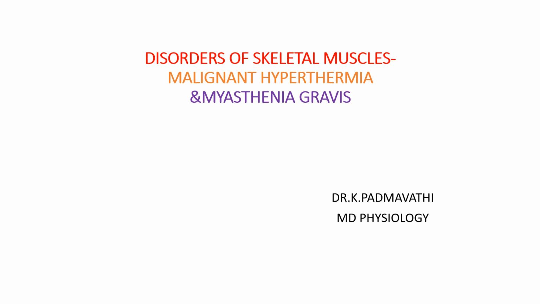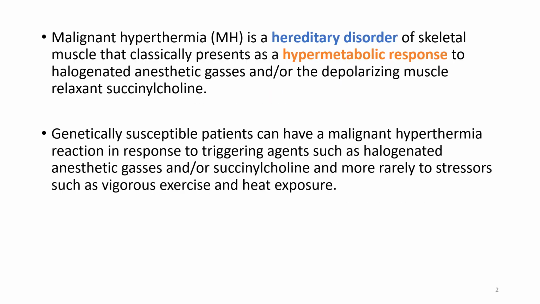Today we are going to learn about disorders of skeletal muscles. It includes malignant hyperthermia and myasthenia gravis. We have already studied muscular dystrophy in the previous video. In this video, we will learn about malignant hyperthermia and myasthenia gravis. These also come under disorders of skeletal muscles. We will first discuss malignant hyperthermia.